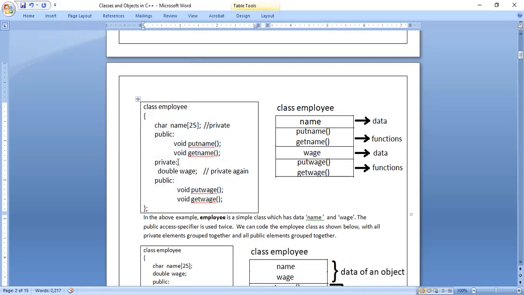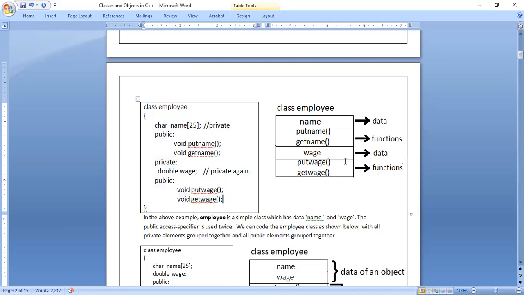Next, again, one more time, if you want to use private, you can do it. So access specifiers you can use any number of times: private, public, protected, like that. Only at the first place, if you don't write anything, it is treated as private. Okay. Next, again, one more time, public access specifier. We can write two functions here.